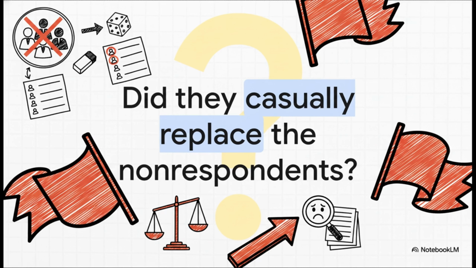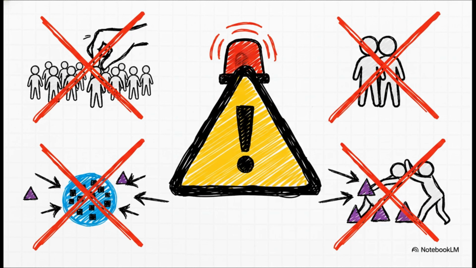These casual replacements are massive red flags. These are the exact common errors Dr. Mira must avoid at all costs. Hand-picking substitutes, ignoring duplicates, or making casual replacements are absolutely fatal to a study's validity. If she wants her findings to survive intense academic peer review or a tough corporate board meeting, she cannot let human convenience override mathematical neutrality. Bias will always creep in the exact second you drop your guard.